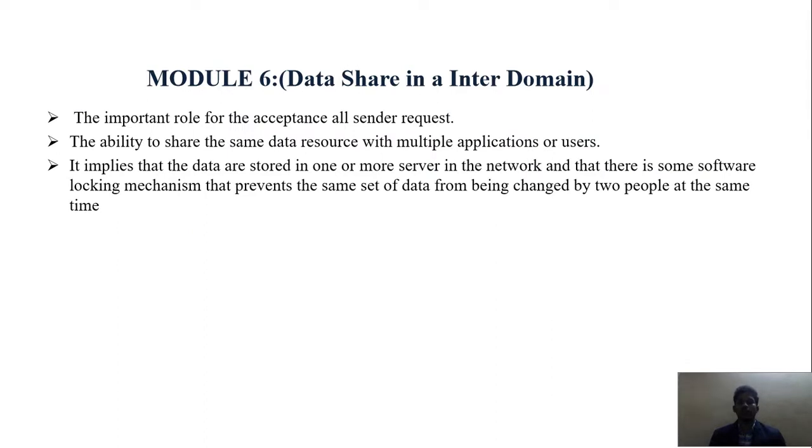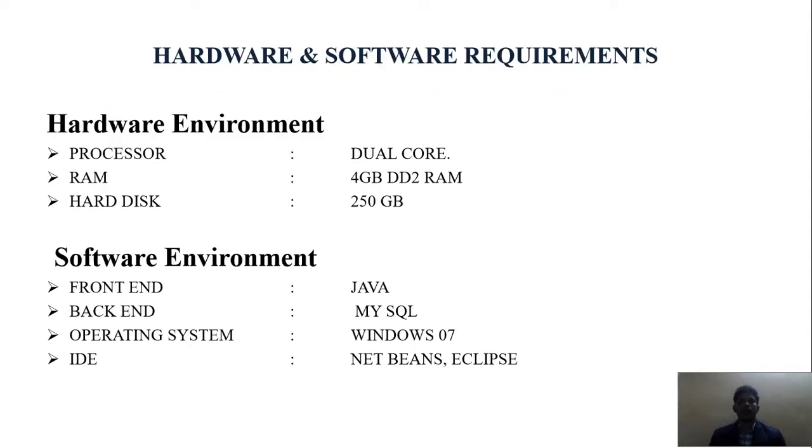Next, finally model 6, data share in an inter-domain. The important role is the acceptance of all sender requests, with the ability to share the same data resource with multiple applications or users. It implies that the data are stored in one or more servers in the network, and that there is some software locking mechanism that prevents the same set of data from being changed by two people at the same time.